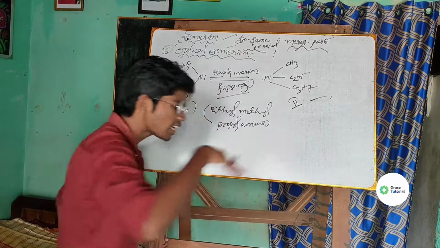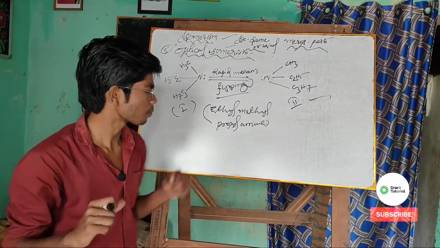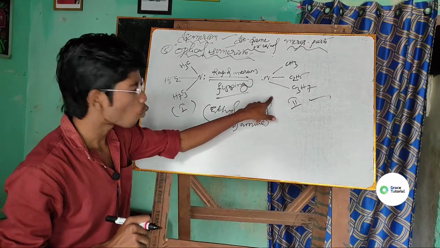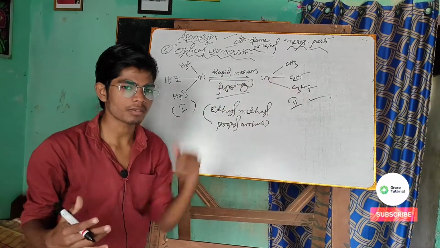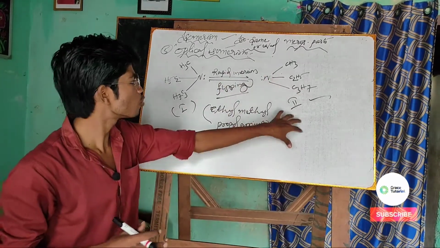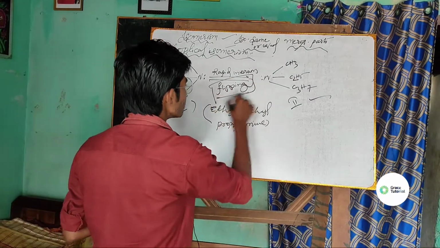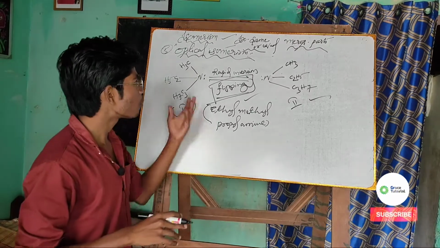That means both enantiomer number 1 and enantiomer number 2 are obtained. From 1 to 2 the process is called rapid inversion, and from 2 to 1 it can also be obtained, and that process is called flipping.